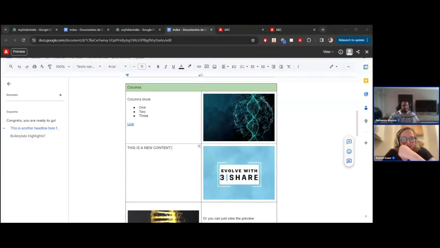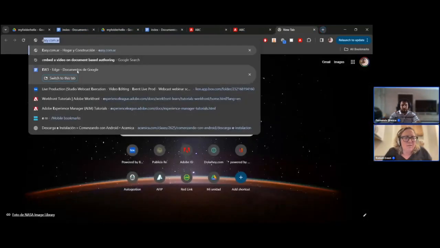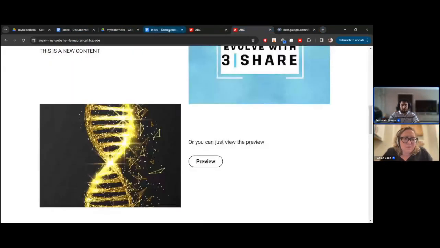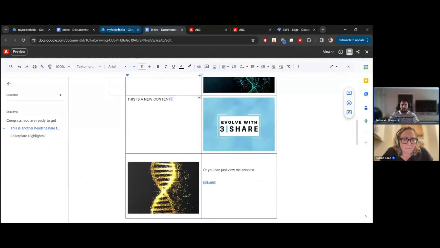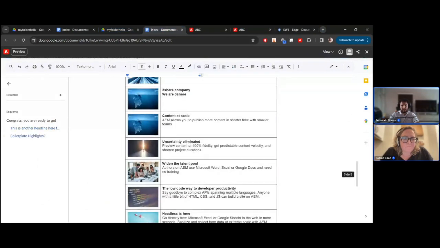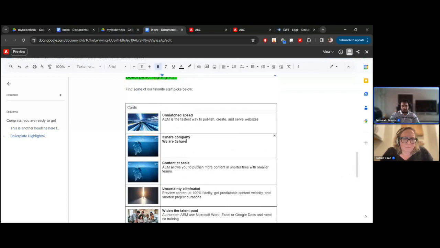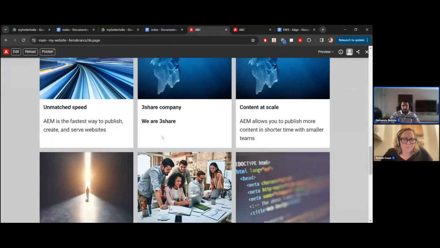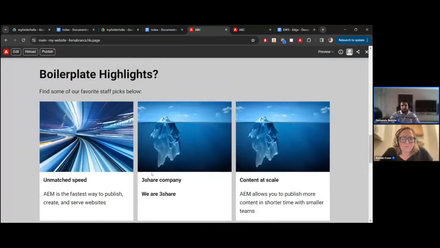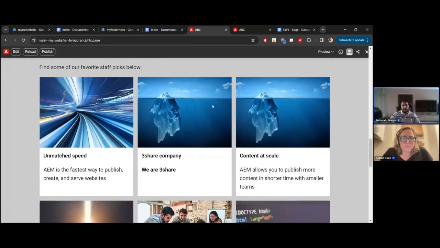Cool. And then what about the cards, the whole card component? Can you add a card? We can see how that looks too. Yes, of course. Just give me a second. We can go back to the index document, and in this case, we have a couple of cards here. What I'm going to do is replace an image and perhaps the content of any of them. So you can see before changing that I have a couple of images, similar or the same image, here for item 2 and 3.